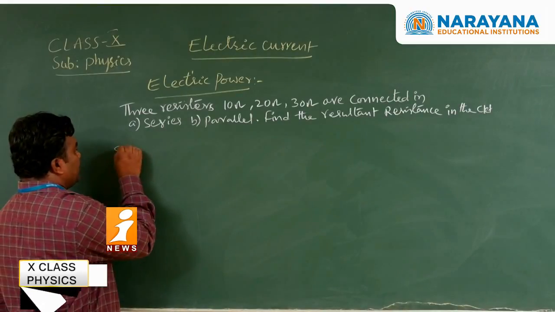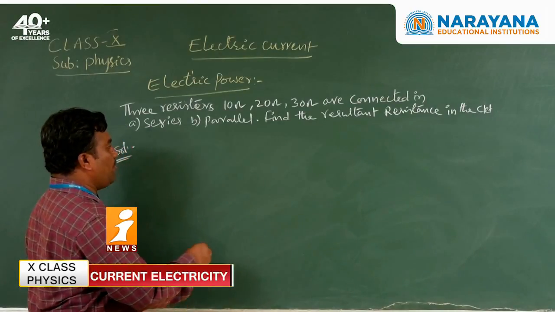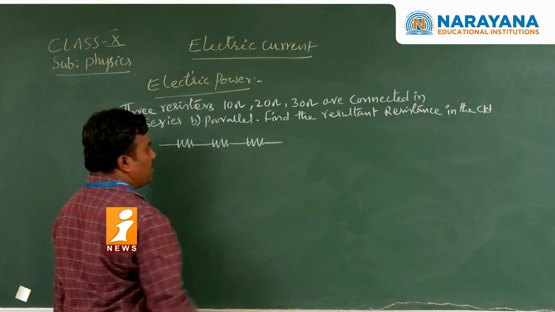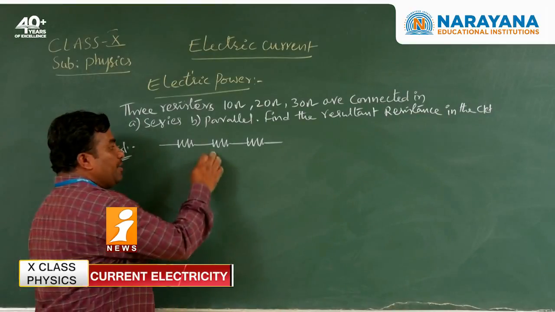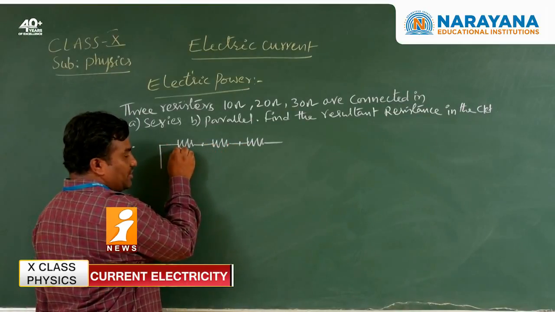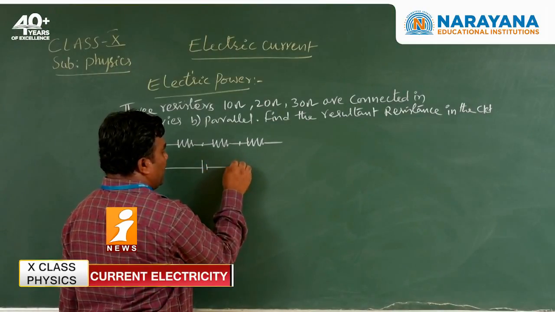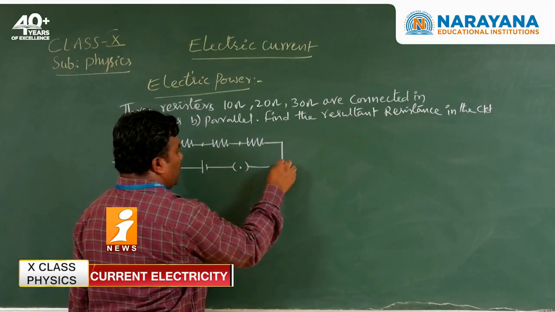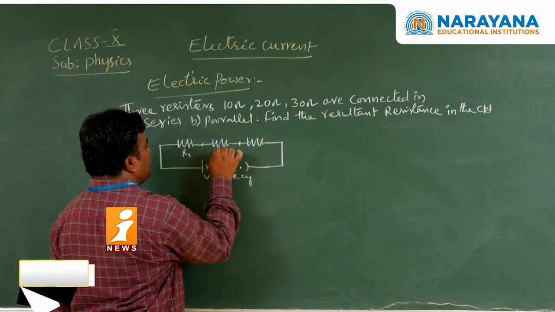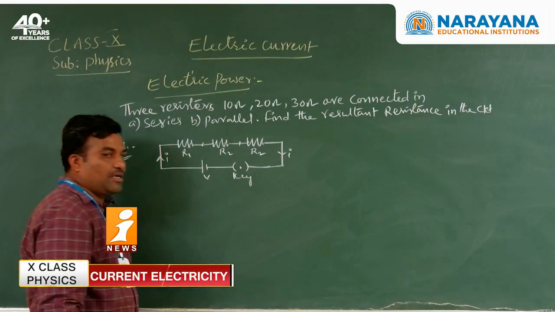First of all, we are seeing the series combination. We have already finished the series combination of resistors. What is the series combination? First resistance, second resistance, third resistance. These 3 resistors are connected end to end. The first end of the first resistor and the second end of the last resistor are connected through a battery with a key. Here is the R1 resistor, here the R2 resistor, here the R3 resistor. The flow of current in the circuit is I. So this is the series combination.